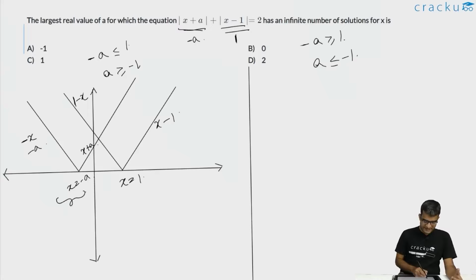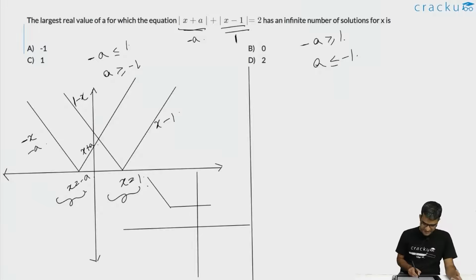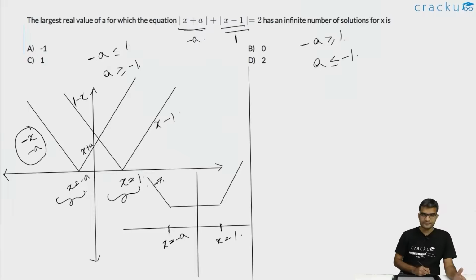Now if you are adding this line and these lines together, it will look something like this. You will have x axis, y axis, you will have a line like this, then you will have a straight line like this, and you will go up like this. This one where x is equal to minus a, and this will be when x is equal to 1. To the left of x is equal to minus a, this will be minus x minus a plus 1 minus x, which will be equal to 1 minus 2x minus a. And in the middle you have x plus a plus 1 minus x, which is basically equal to a plus 1.